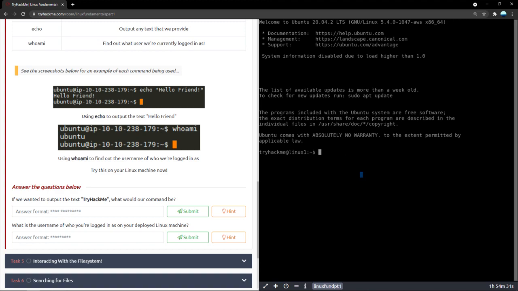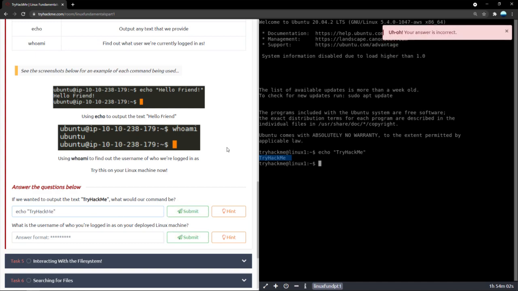Now, let's try to do that here. Let's type in echo. We wanted to output try hack me. And if you press enter, there we go. Try hack me right there. So, this is the correct command. We wanted to output this text, so we will just input it here. Echo try hack me. There you go. But our answer is incorrect. Now, why? Because we'll have to take a look at the hint.